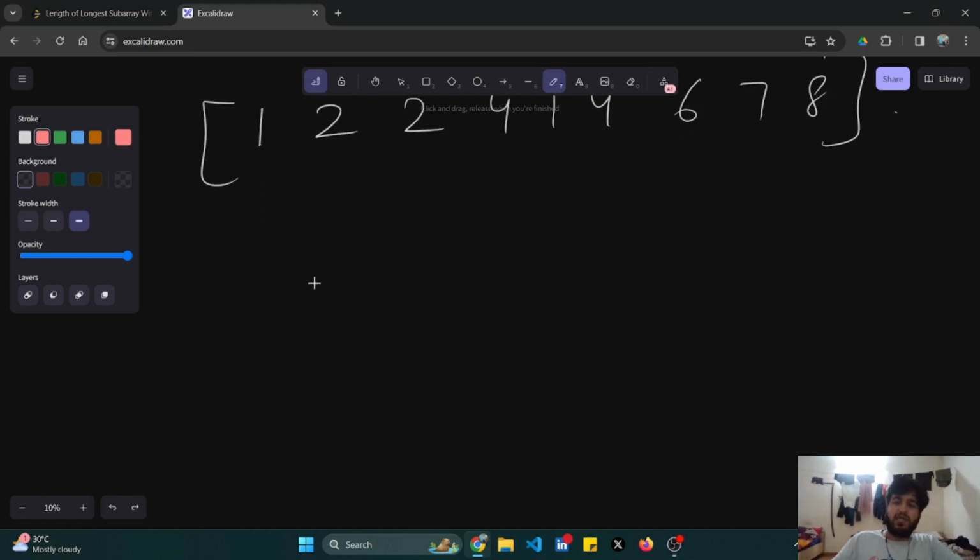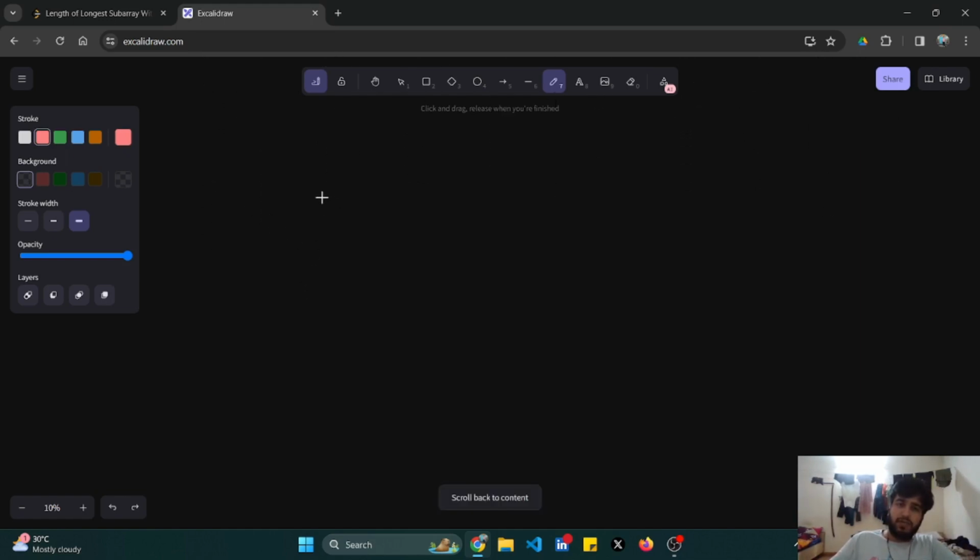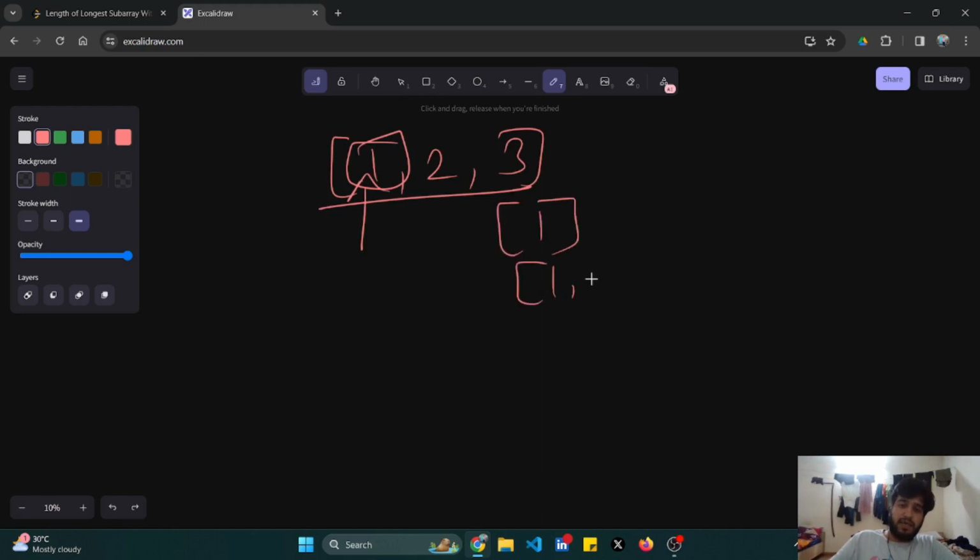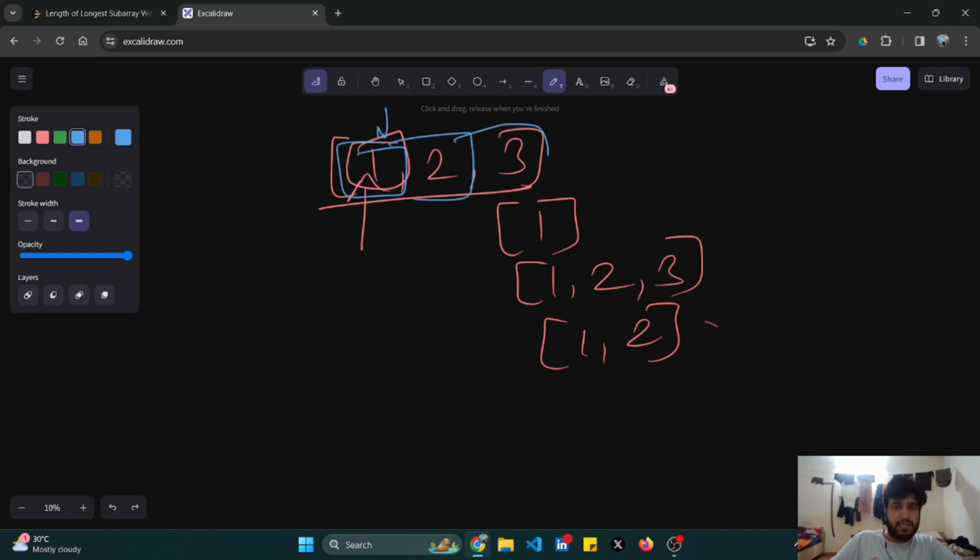Okay, first I'll tell you how to make the subarrays. Like basically 1, 2, 3, it will consist of all the contiguous parts. Basically, starting at this index, how many subarrays can it form? So what you have to do is stand at one element and consider that element as well as all the elements that occur before it.